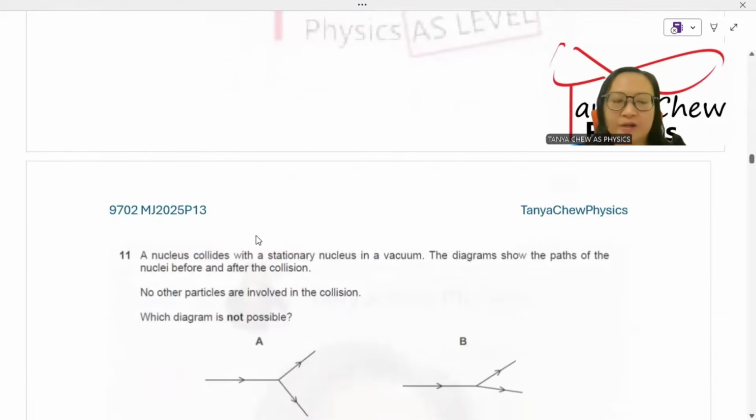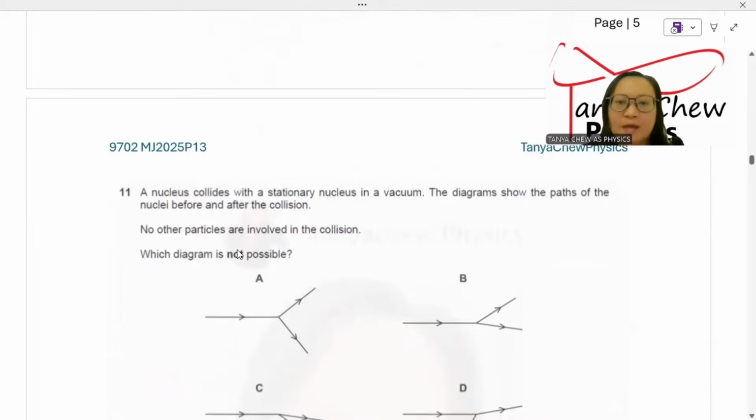Number 11, a nucleus collides with a stationary nucleus in a vacuum. The diagram shows the path of the nuclei before and after the collision. No other particles are involved in the collision. Which diagram is not possible? So, the principle of conservation of momentum must be obeyed here. Momentum before must be equal to momentum after. Remember that.